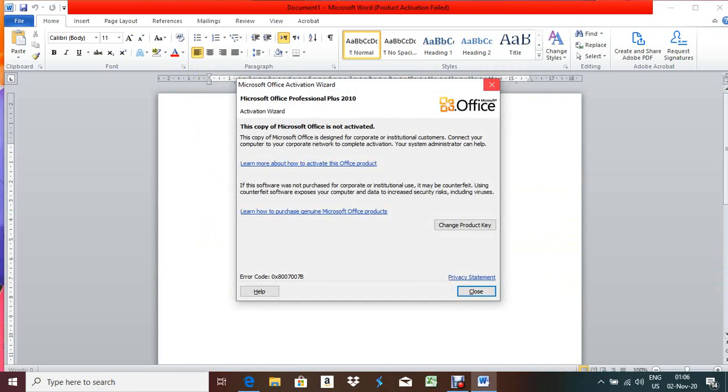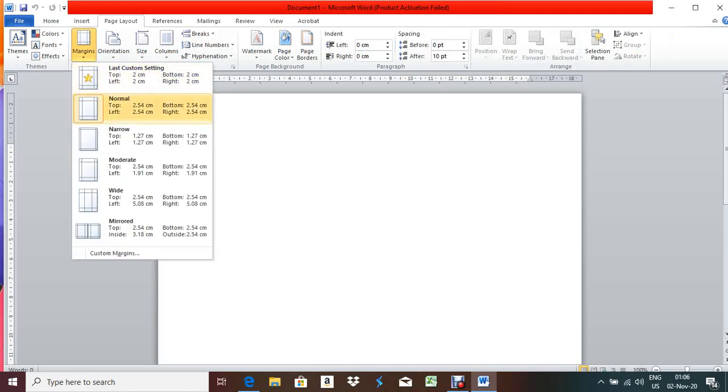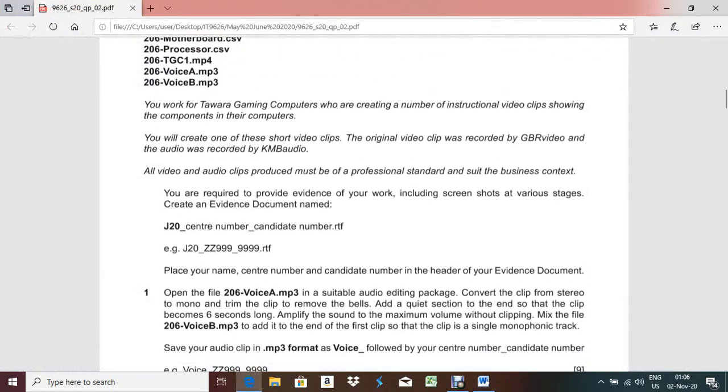I'll keep the maximum space of this page, so I'll change the margin. The margin should be narrow, then you'll get maximum space. First one is evidence 1. Evidence 1. Okay. And before that you have to write in the header and footer.